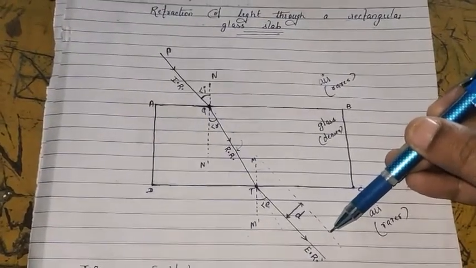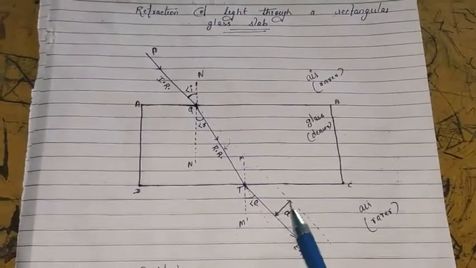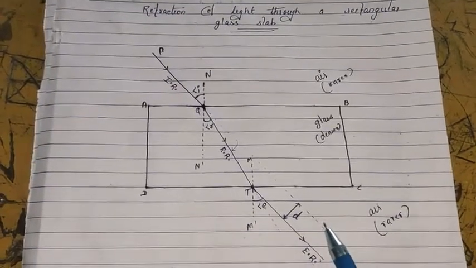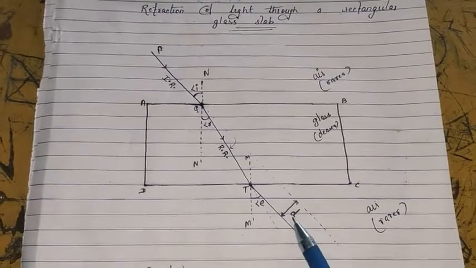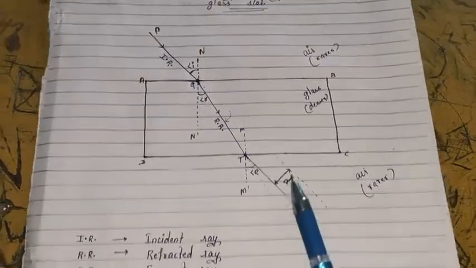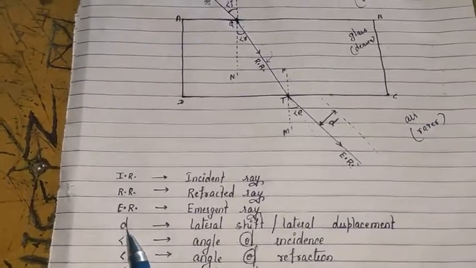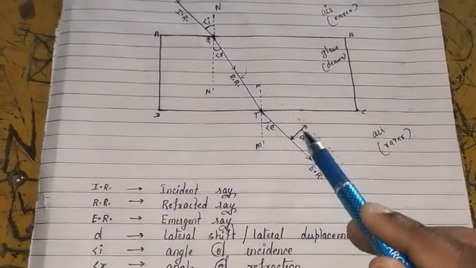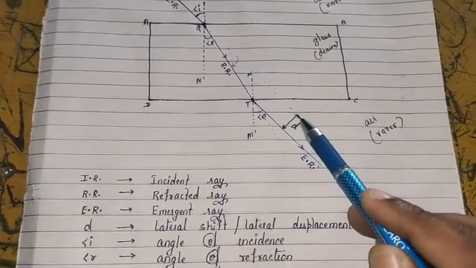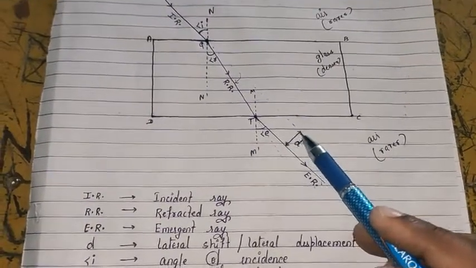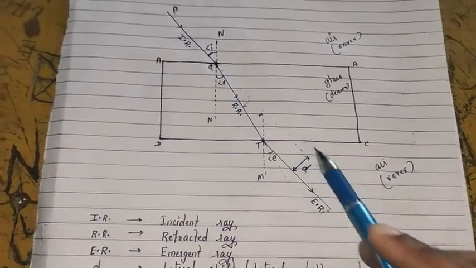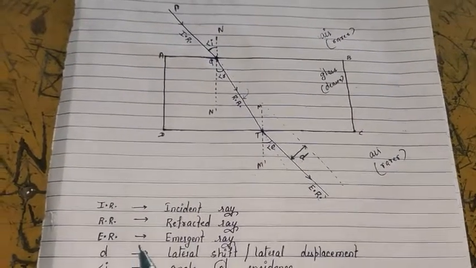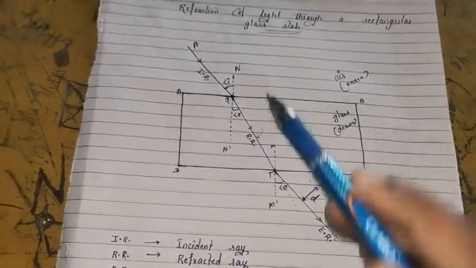This is a very important point. Now the distance between the emergent ray and the incident ray is called lateral shift or lateral displacement, which is denoted by small letter d. D is nothing but lateral shift or lateral displacement, that is the minimum distance or perpendicular distance or the shortest distance between the emergent ray and the incident ray in case of a rectangular glass slab. So this is called lateral shift or lateral displacement.